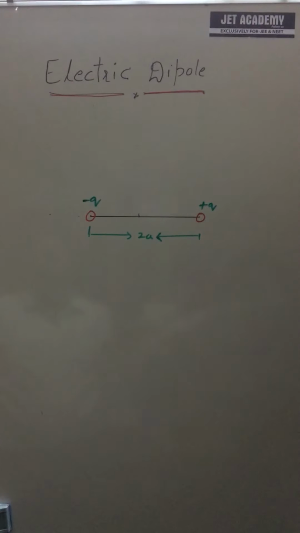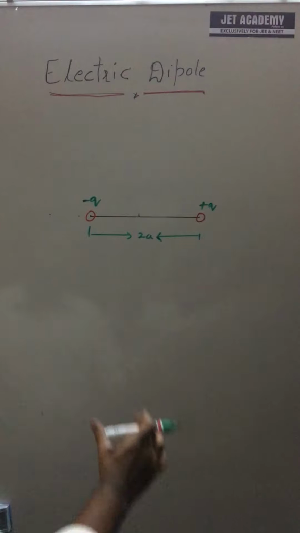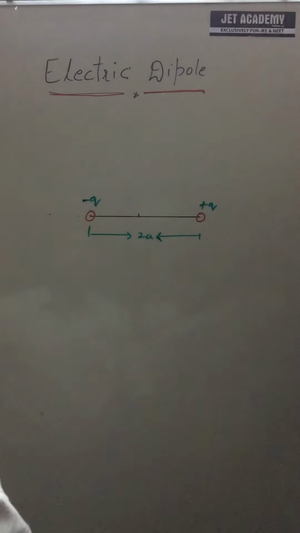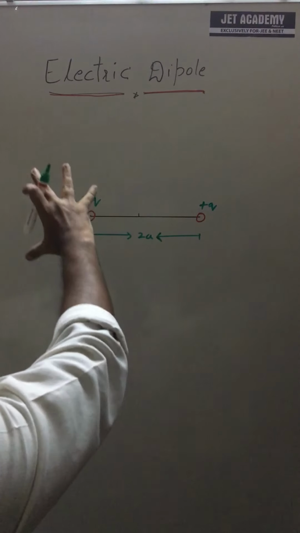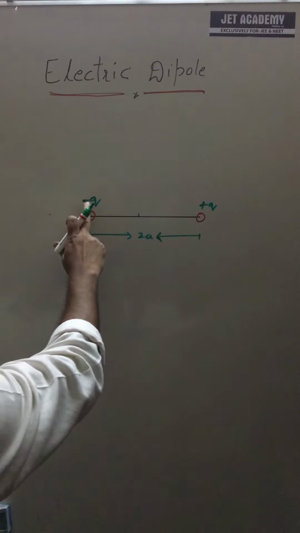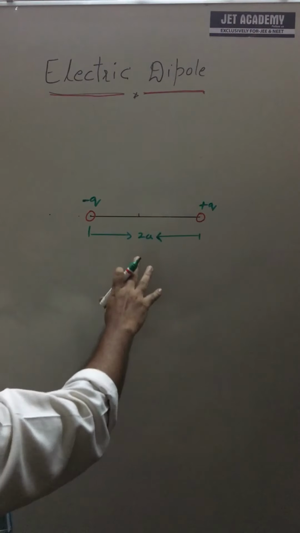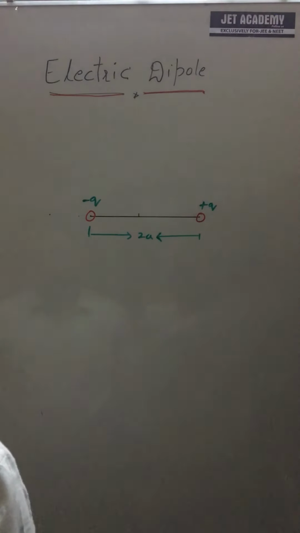Now we will understand the other concepts related to whatever I wrote in the beginning. All those things we are going to define, and within a short period you will understand all the concepts. Yes, two equal unlike charges separated by a small distance, that system is an electric dipole. In this we are going to understand the dipole direction.